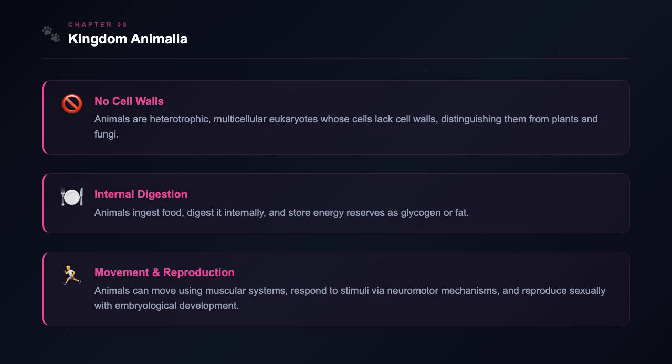Animals follow a definite growth pattern, developing into adults with a consistent shape and size. They have sensory and neuromotor mechanisms, allowing complex responses to their environment. Most animals can move due to their muscular systems and lack of rigid cell walls. Reproduction occurs through sexual reproduction, involving male and female individuals, followed by embryological development into a fully formed organism.